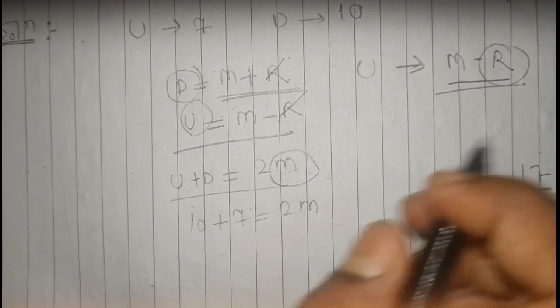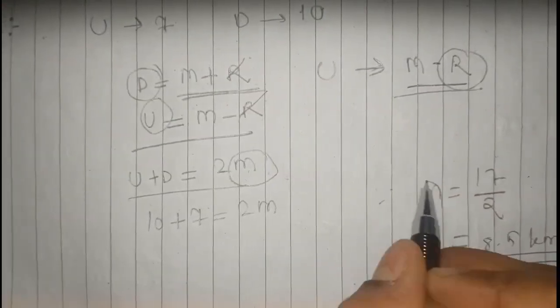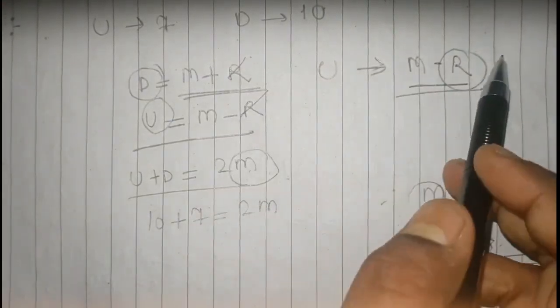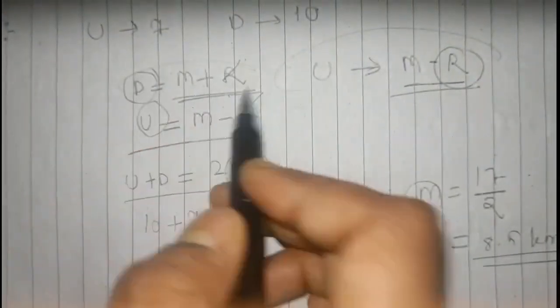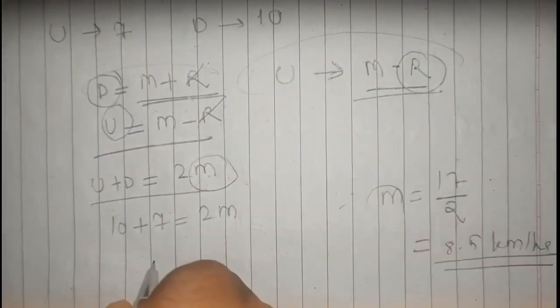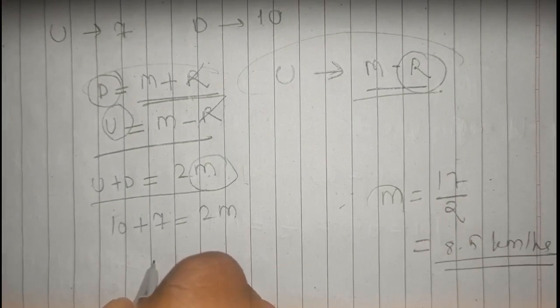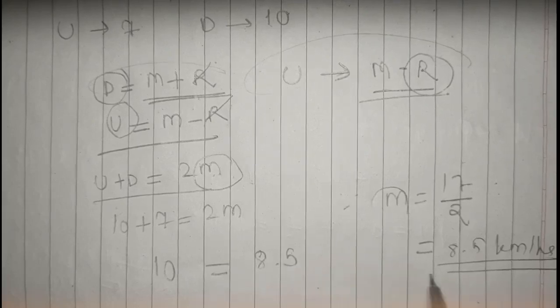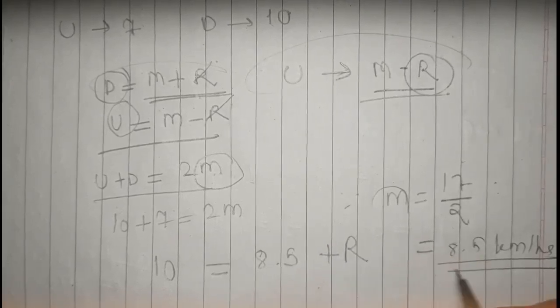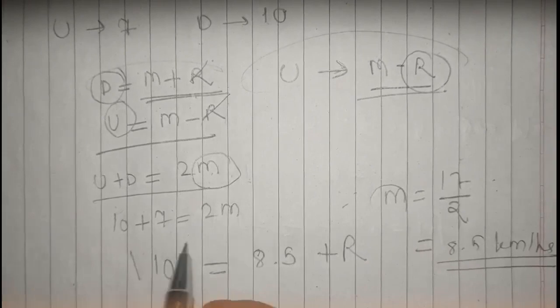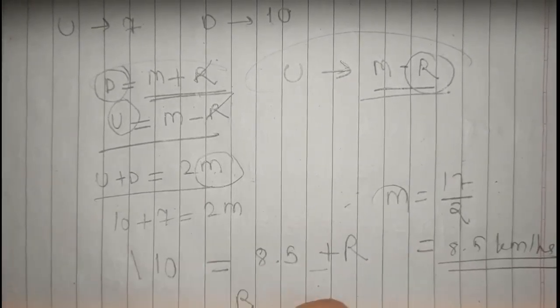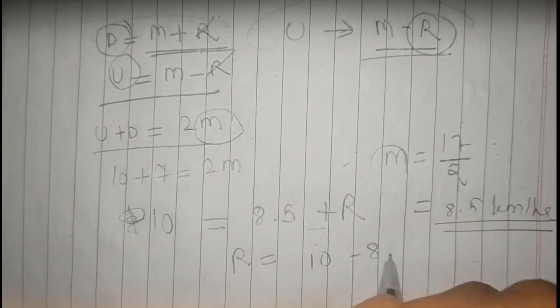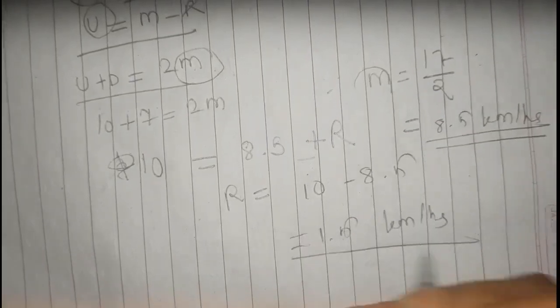Similarly, when we want to find out the river speed, we just have to simply substitute this m in this equation, or in this equation, whichever you want. For example, if we have been given our downstream as 10, and m we have found out as 8.5, and our river is r, and this is the downstream equation, therefore it is plus in between simply. So therefore r would be equal to 10 minus 8.5, which is nothing but 1.5 kilometer per hour. So it is the most simple question of boats and stream.